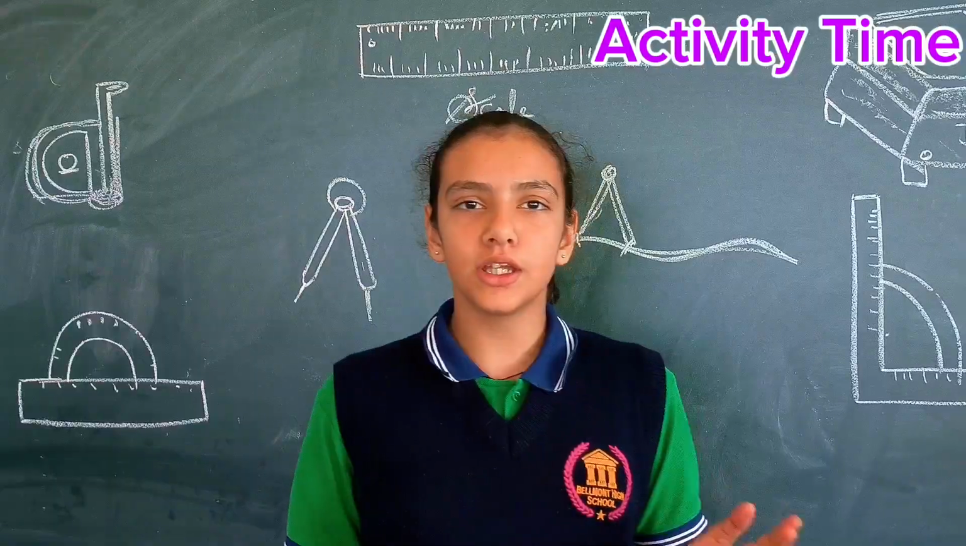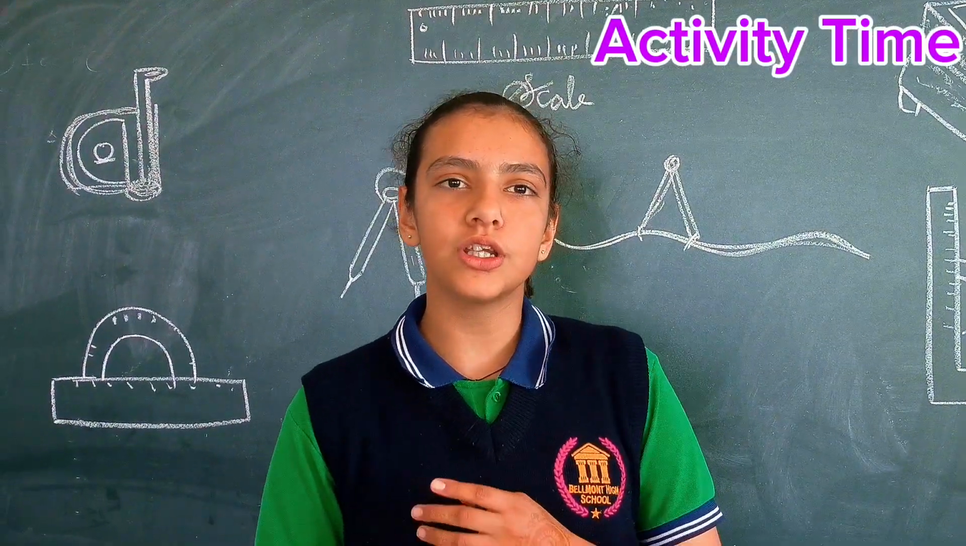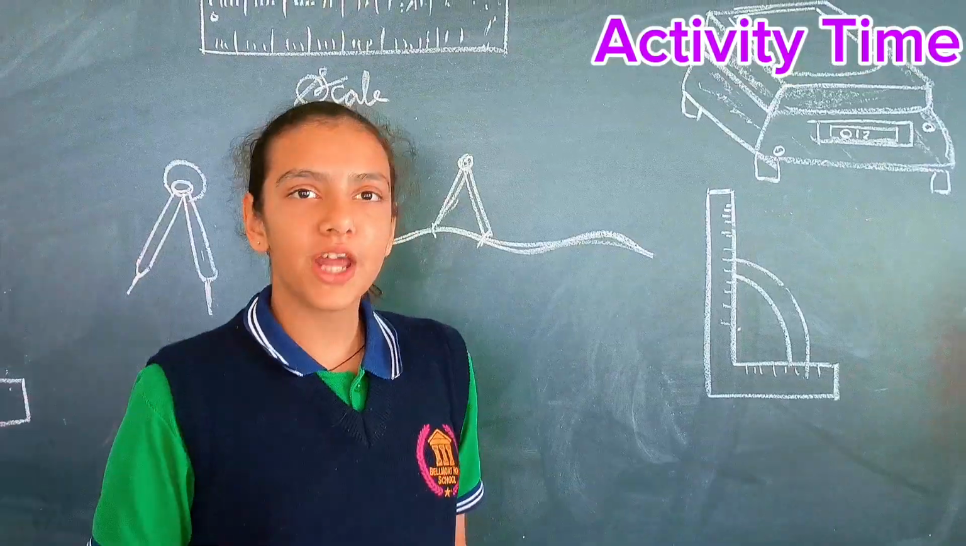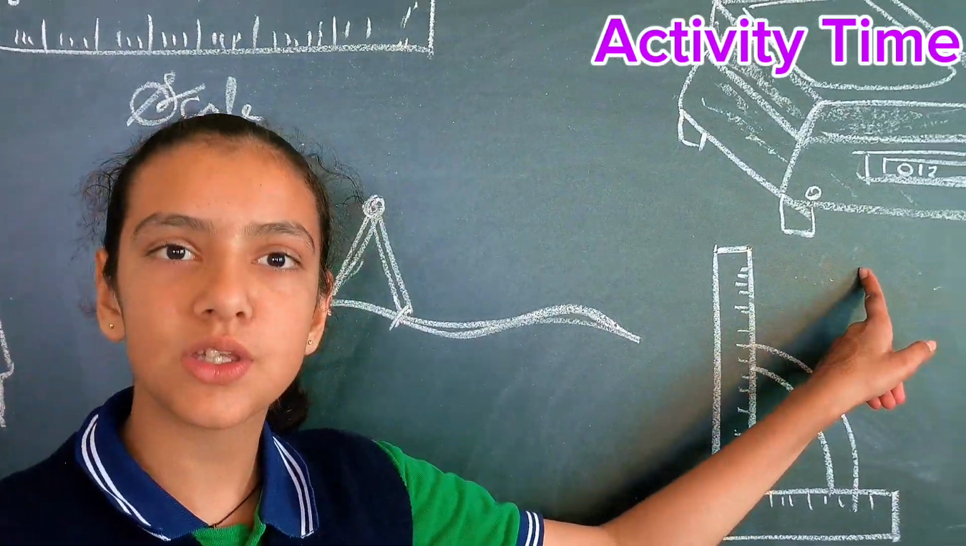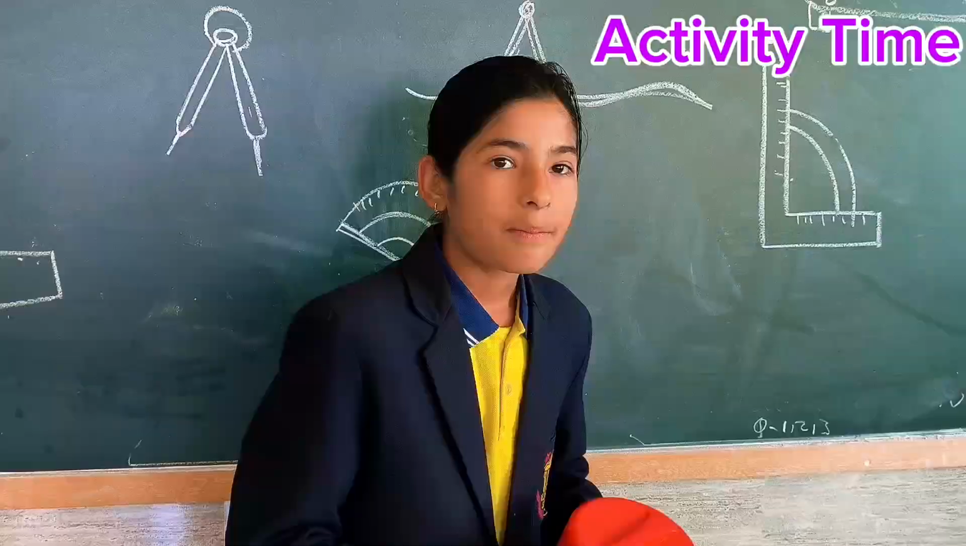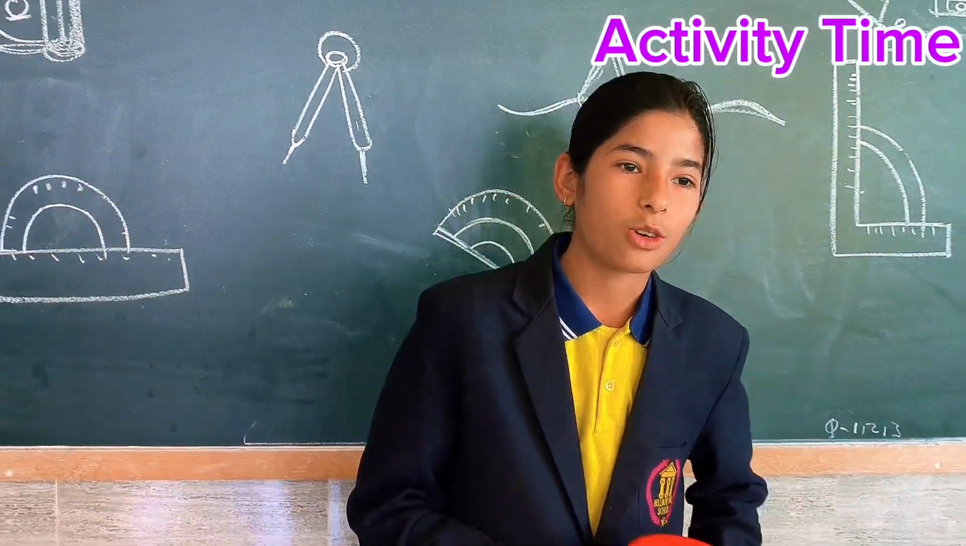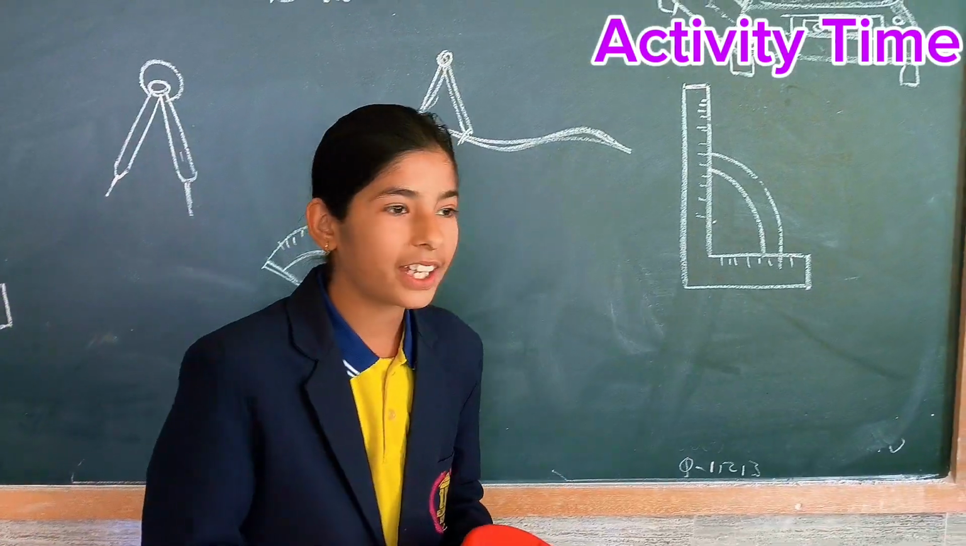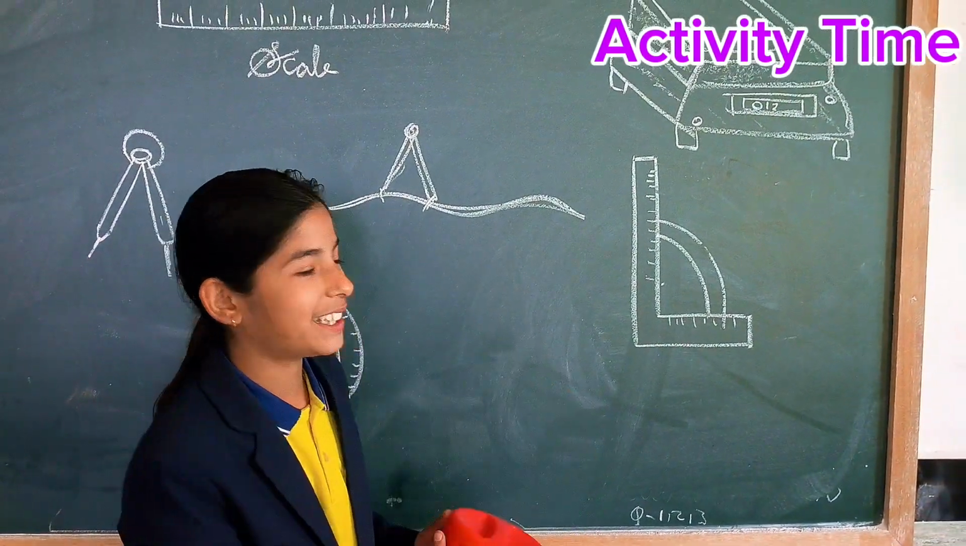Yes, we got it. For measurement we need SI units and instruments. For example, this weighing machine is used to weigh an object. Oh, it is 12 kg. My friends, it is only a joke. We can weigh the object on the weighing machine.